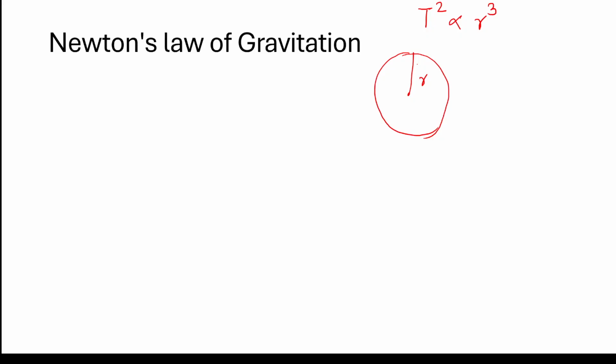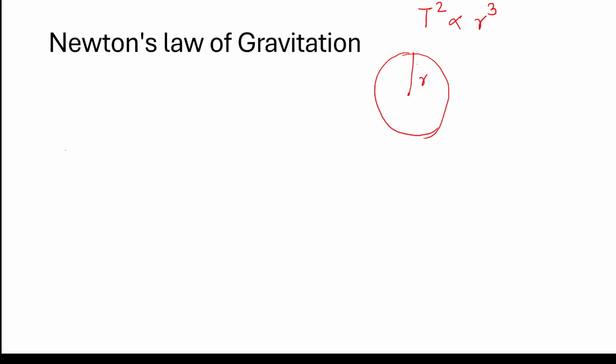But the first actual formula or relationship came by Newton. Of course, he is the god of classical physics. Pardon me for saying god, but he's considered one of the greatest figures whenever we talk about gravitation.